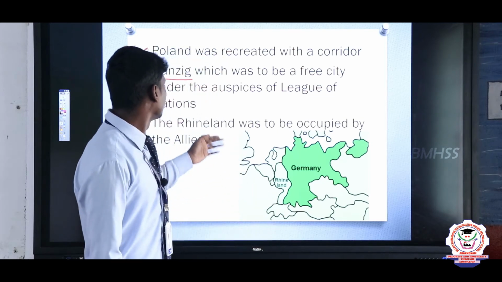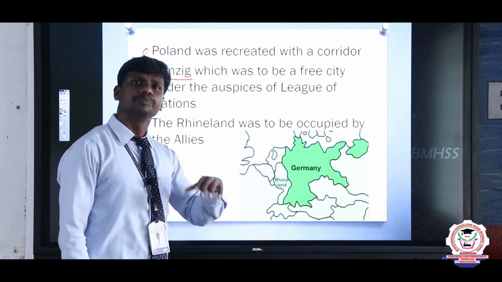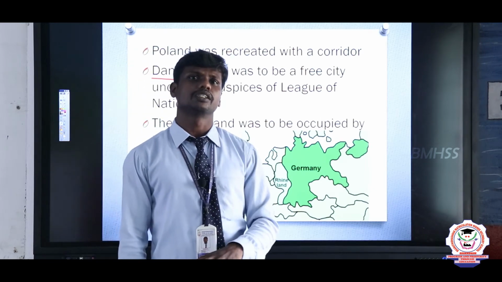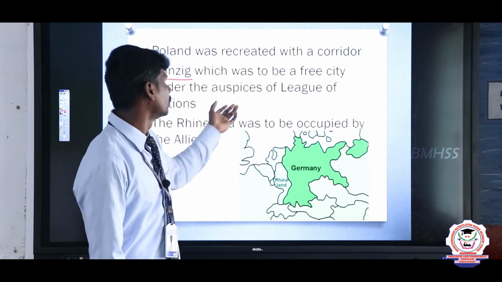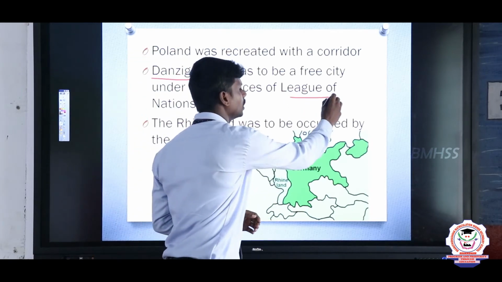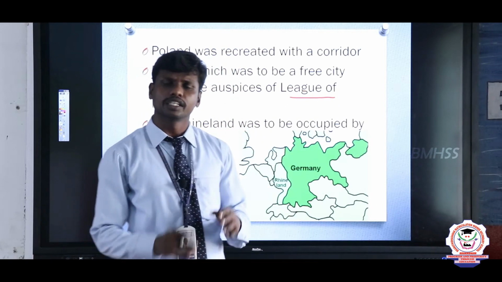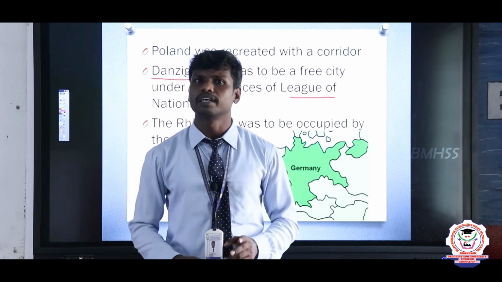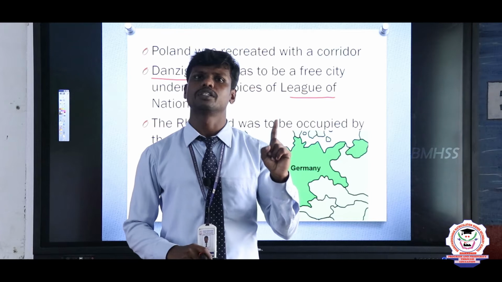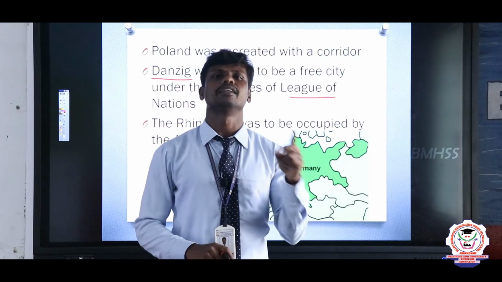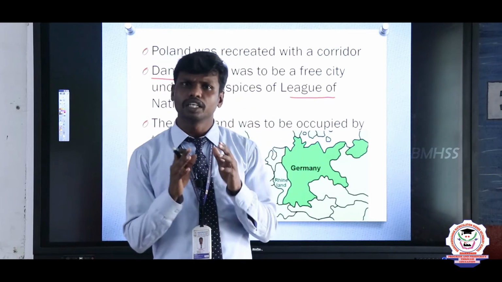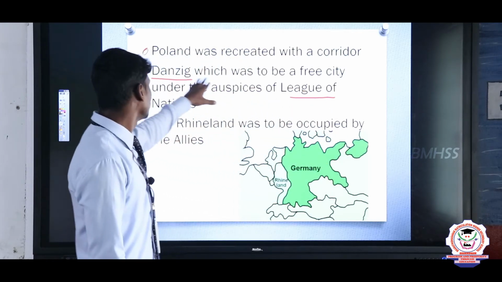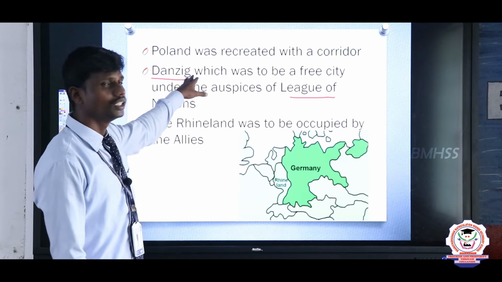And after that, the Danzig port became an independent place under the auspices of the League of Nations. We need to know that the League of Nations is an organization established in 1920 mainly for two purposes. The first is to avoid war and to make peace. For that purpose it was established, and the League of Nations monitored Danzig. This we need to know.